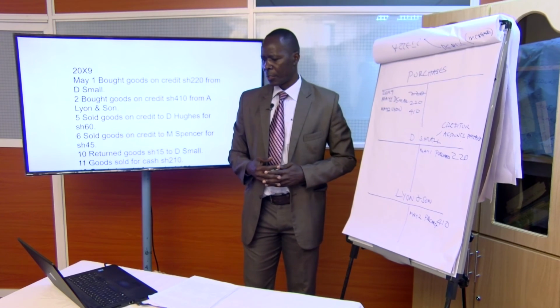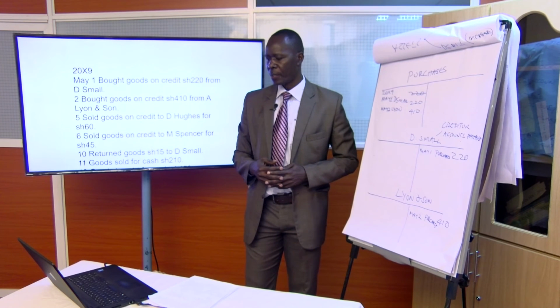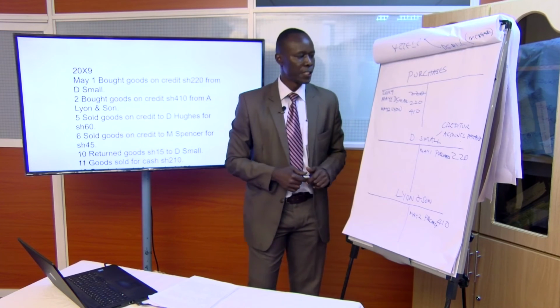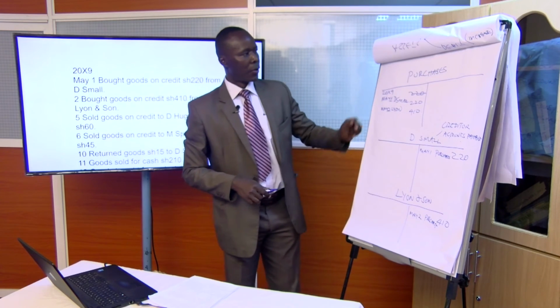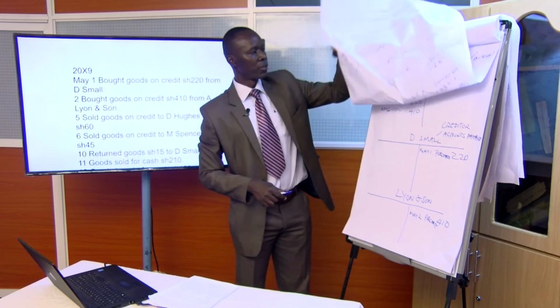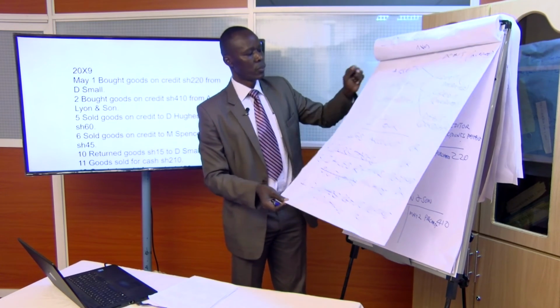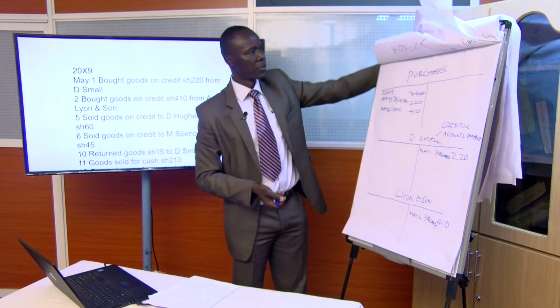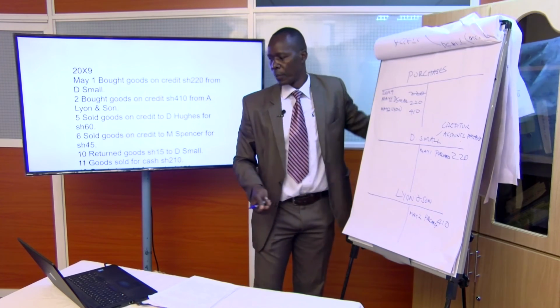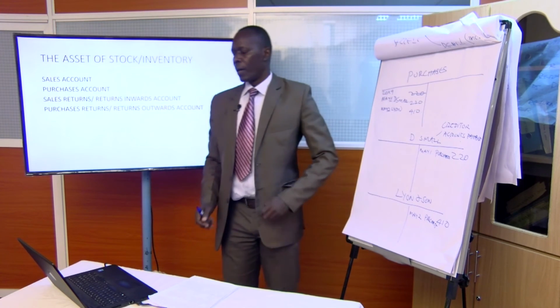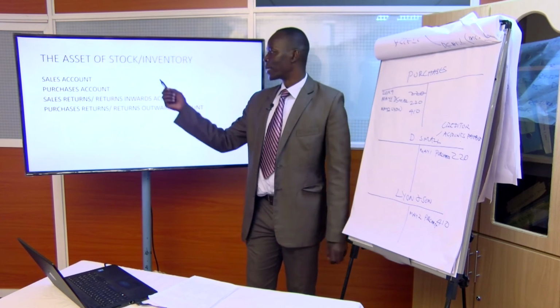The next transaction is on 5th. Sold goods on credit to D Hughes, 60. Now, look at our 4 accounts for movement of stock. Let me show you on the slide. So if you sell goods, you open a sales account.